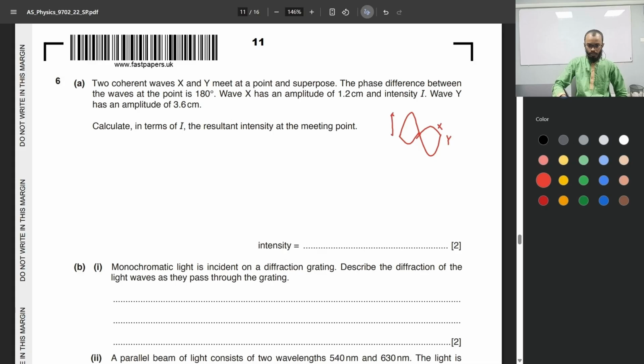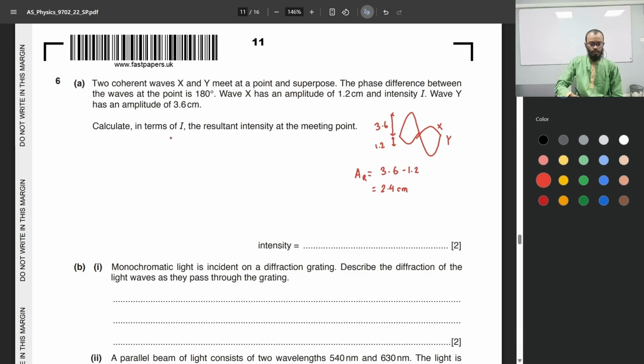Wave y has an amplitude of 3.6 centimeters, wave x has an amplitude of 1.2 centimeters. So the resultant amplitude would be 3.6 minus 1.2. Let's call this resultant amplitude AR, which is 2.4 centimeters.